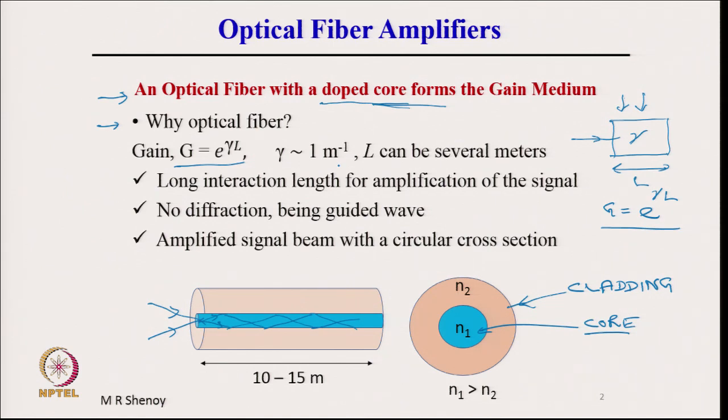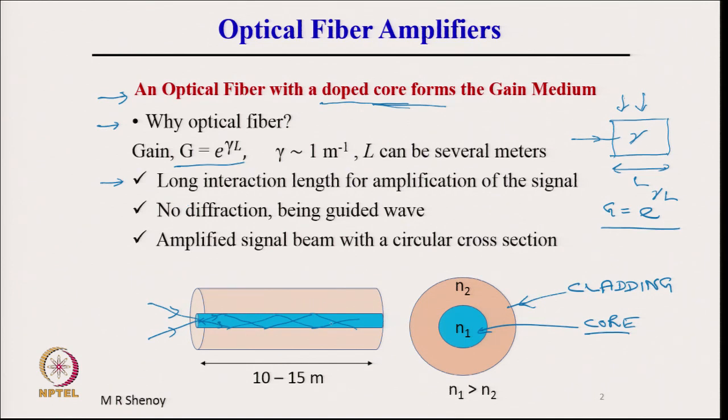Typically, gamma may be of the order of 1 meter inverse, maybe anywhere from 0.1 meter inverse to several meter inverse. Then L can be several meters long if we use an optical fiber, and therefore the exponent gamma L becomes large, and we can get relatively large gain by using an optical fiber, because it provides a long interaction length for amplification of the signal.